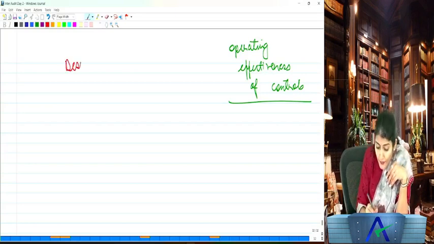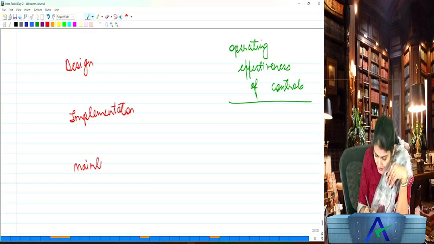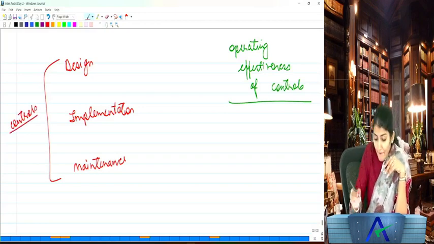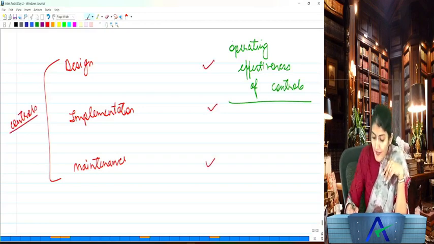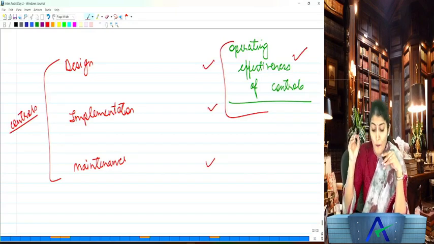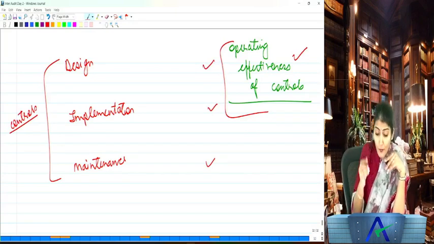For that, you need to check the design, the implementation, and the maintenance of the controls in the organization. Then if all these three ticks are there, you say that yes, the controls in the organization are operating effectively.